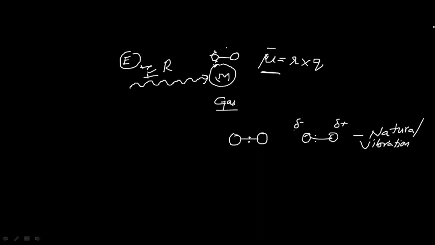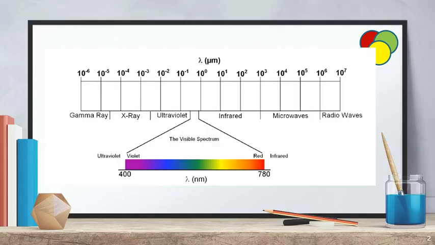So the principle of IR spectroscopy is that when IR radiation interacts with matter, and the matter has vibrations due to dipole moment, then absorption takes place. Due to the absorption we can find the phenomenon, and finally we get the IR spectra. This is the basic principle involved in IR spectroscopy.